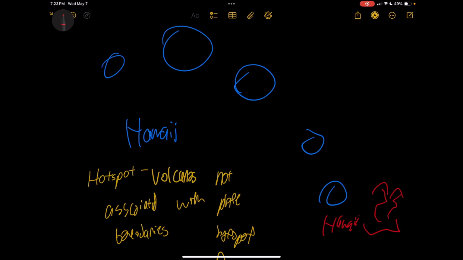So the hotspot is at Hawaii right now, because that's where the rise of convection currents is. And then plate movement is moving the islands. So the oldest volcano is going to be right here, because this is the farthest away from the plume. The newest is Hawaii. So it's always directly above the hotspot.